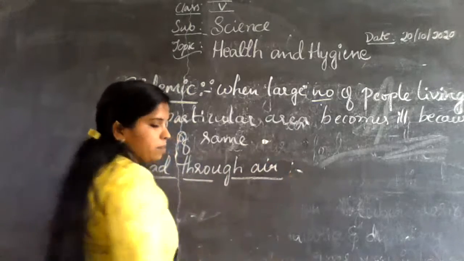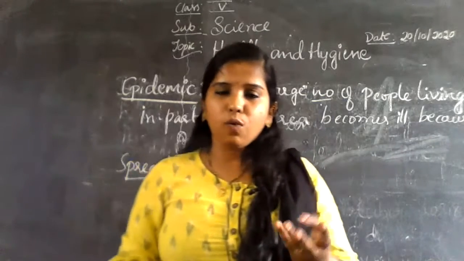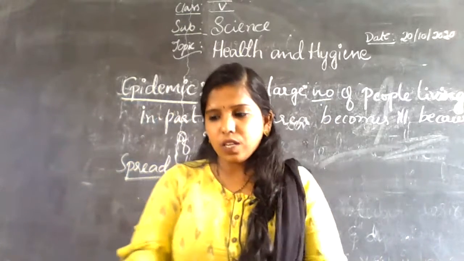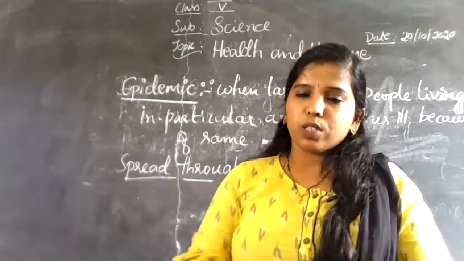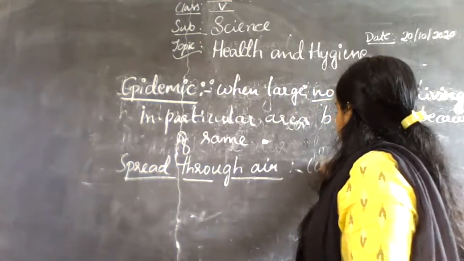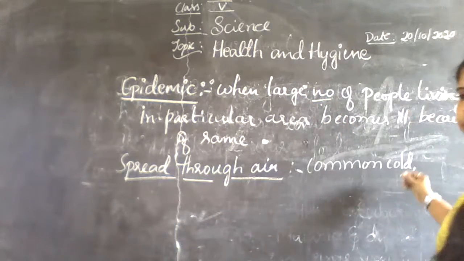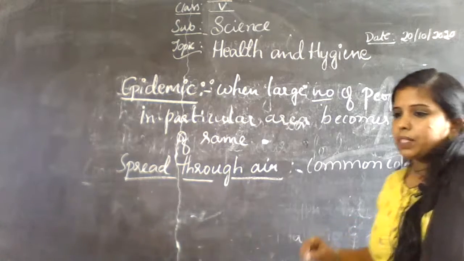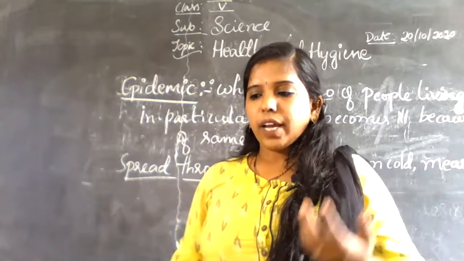Diseases are spread through air, water, soil, food, and some insects. Diseases spread through air are common cold, measles, influenza, tuberculosis, and diphtheria.